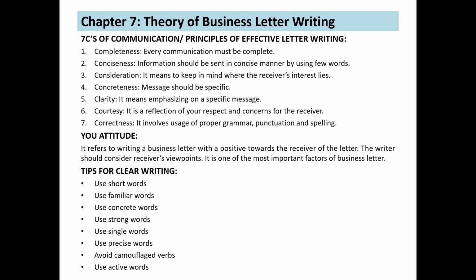Then same, instead of using hundreds of people, sometimes we use in writing also hundreds of people, but you should give the exact number. Say for example 500 people. Why are you writing hundreds of people, thousands of people? Give the exact number, concrete words.